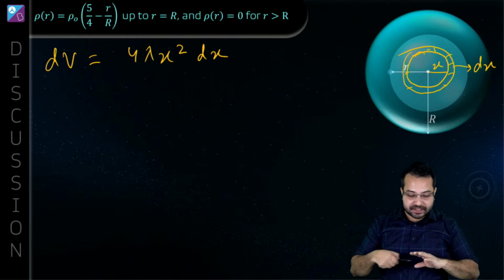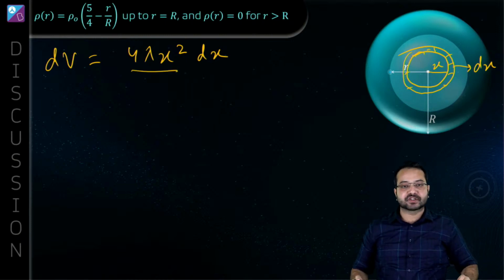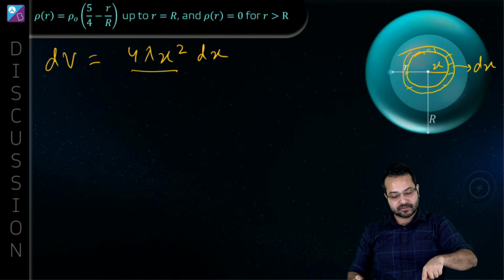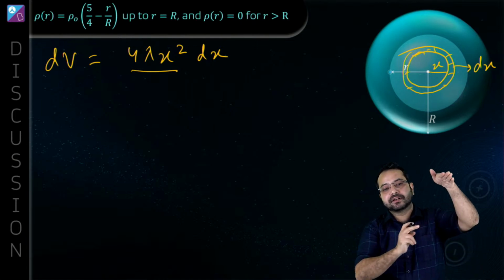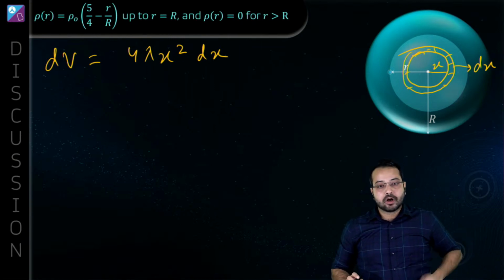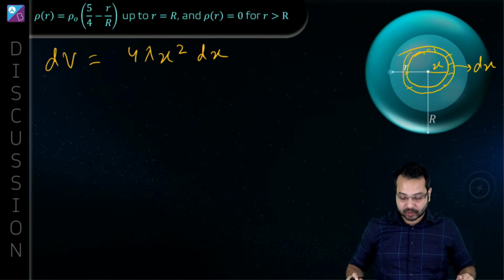So what is the surface area? The surface area of the sphere is 4 pi x square. That is going to be the surface area of the flat surface also. So 4 pi x square multiplied by the thickness, so 4 pi x square dx. Is that correct?